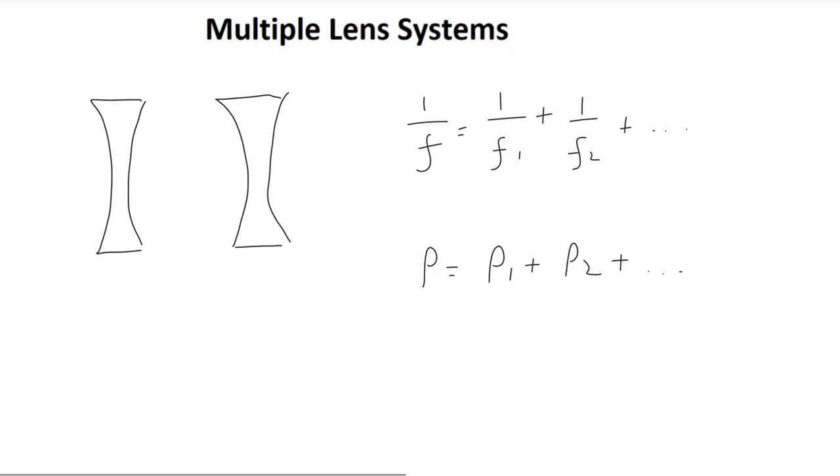Finally, we can also talk about the magnification of the system. Naturally, as the light passes from one lens to another, the size of the image after the first lens will be different from the size of the object. The size of the image in the second lens will then also be changed from the size of the image from the first lens, and so on. In fact, the total magnification of the system is equal to the product of the magnifications of each individual lens. In other words, the equivalent magnification M is equal to the magnification of lens 1 multiplied by the magnification of lens 2, and so on.